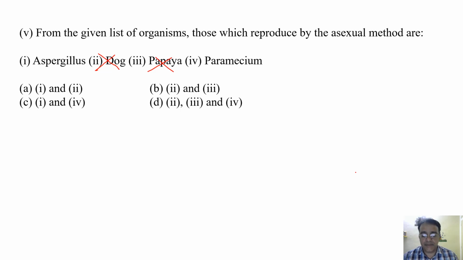And all these are methods of asexual reproduction, right? And dog and papaya reproduce through sexual methods, right?